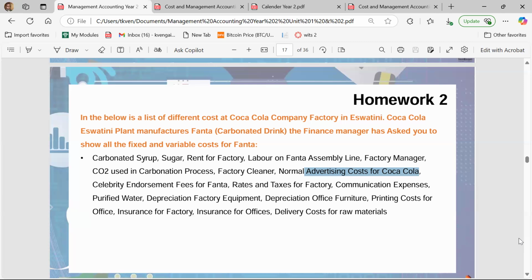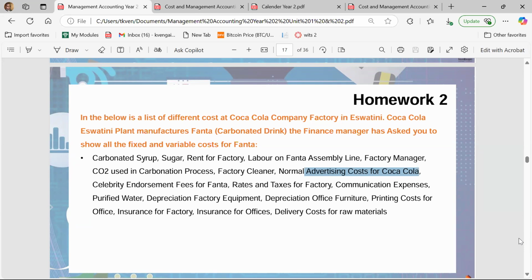Then there's something interesting when we're talking about fixed versus variable. That is salaries or wages. The one thing you have to understand is the assumptions we make. The assumption usually made is that when someone is working on the factory floor, they are paid per hour. That means if we do not produce anything at the factory, they do not work there. If we produce more, we pay them more because they're being paid per hour. That's the assumption. However, there are some organizations which have fixed salaries instead of hourly wages.